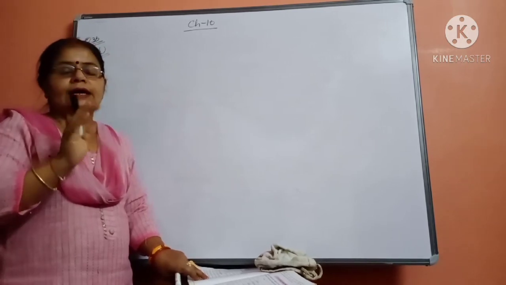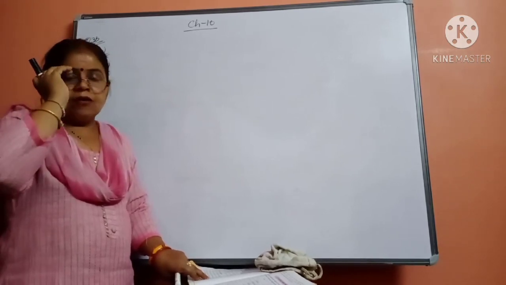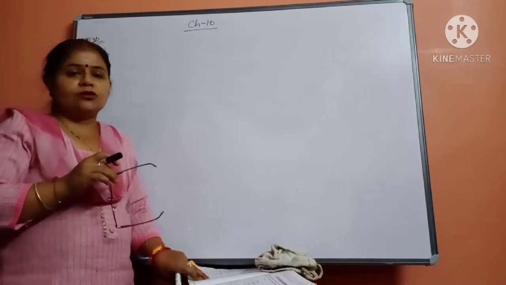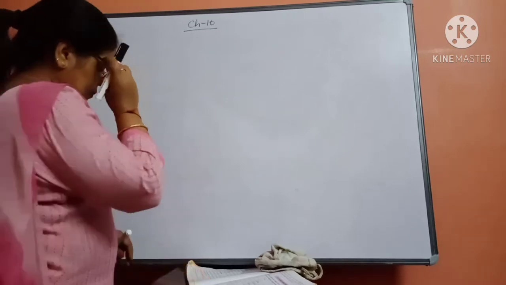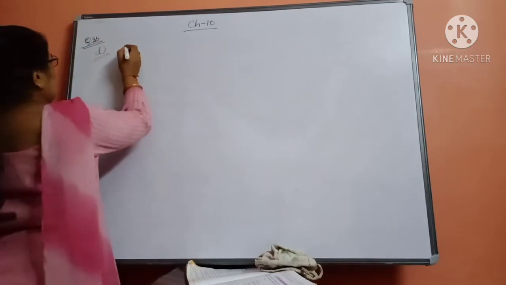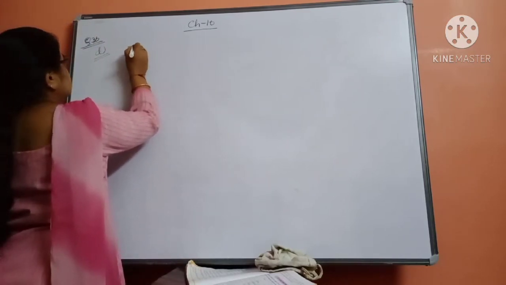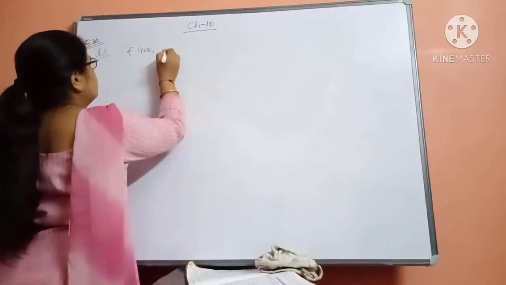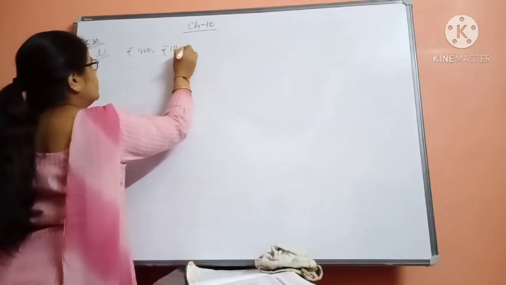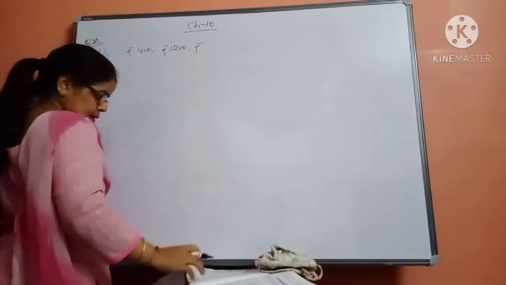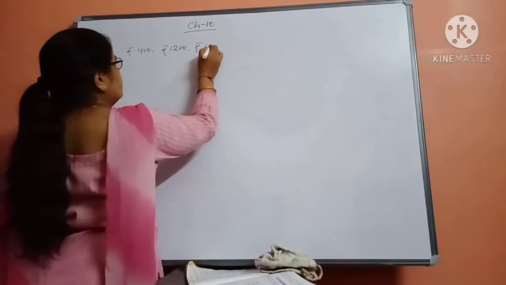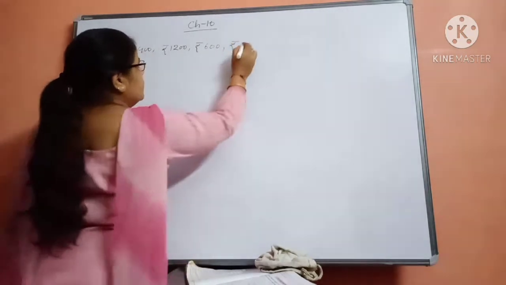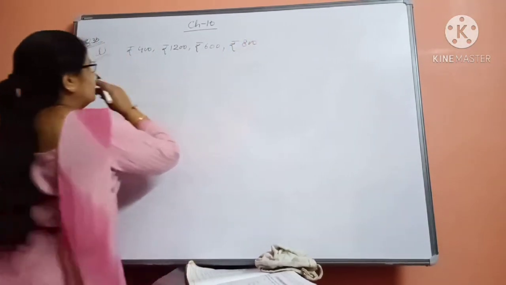We have to find what will be his average sale in these 4 days. So how will we do that beta? Rupees 400, then rupees 1200, then rupees 600 and rupees 800. These are the sales.